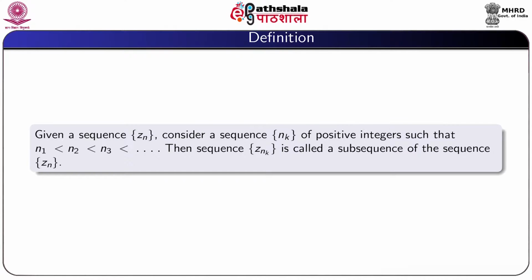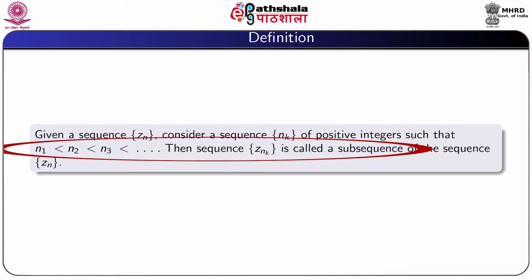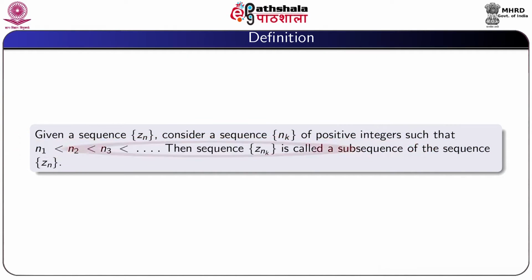So now we give a definition. Given a sequence z_n, consider a sequence n_k of positive integers such that n_1 is less than n_2 is less than n_3 and so on. Then the sequence z_{n_k} is called a subsequence of the sequence z_n.